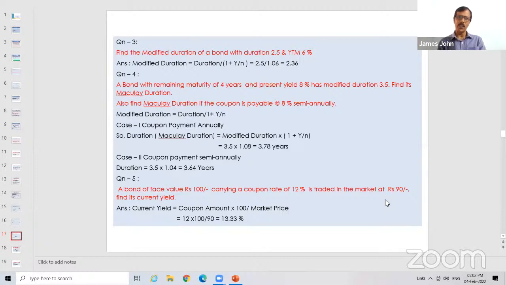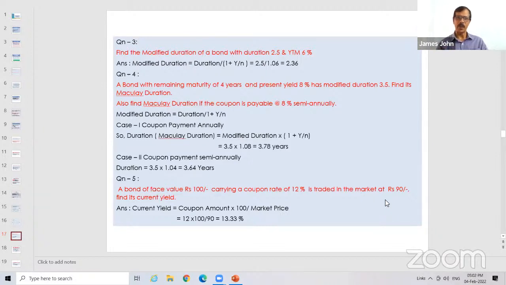Question 5. A bond of face value 100 carrying a coupon rate of 12% is traded in the market at 90. What is the current yield? How do you calculate the current yield? Again, there is a formula for current yield. You need not learn this by heart, because it is a very simple concept. A person who buys a bond at 90 gets a coupon of 12% on 100 rupees. So a person invests 90, he gets 12 rupees. So how much does he get for 100 rupees? 12 into 100 by 90, he gets 13.33%.